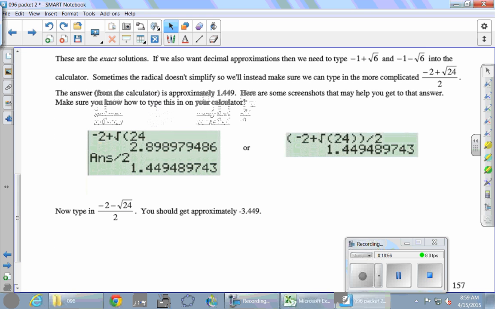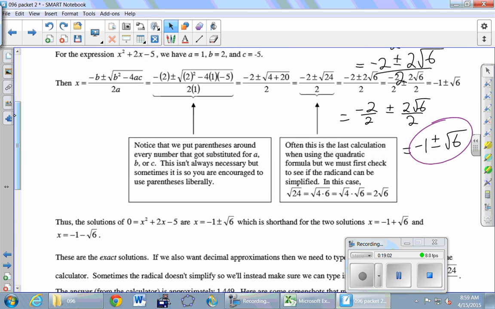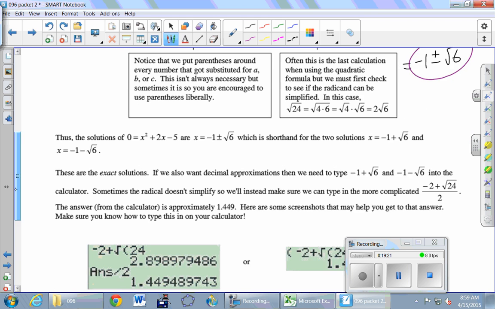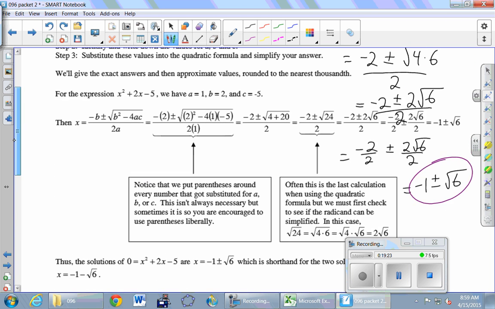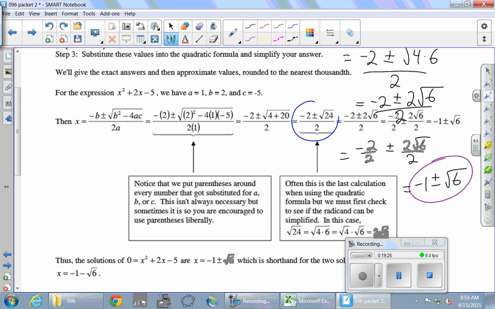Okay, everybody come back up here for just a second, and then we're going to type. Here we go. This guy happened to simplify, like the denominators all disappeared, but that doesn't always happen. And so what I want us to do is go a step earlier to a place where it hasn't been cleaned up so that we know how to type it in its most complicated form. So I'm going to ask us to type in, what are we going to type in? Yeah, let's type in this guy. Let's go all the way back to this line right here. I want us to type that thing in.